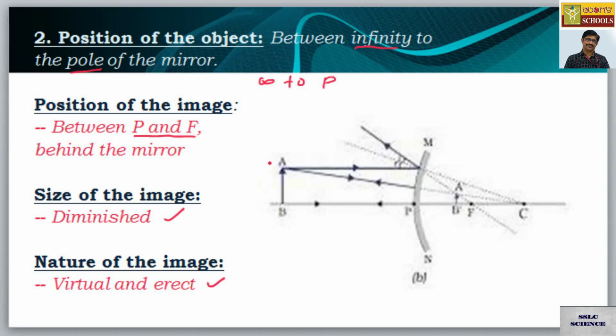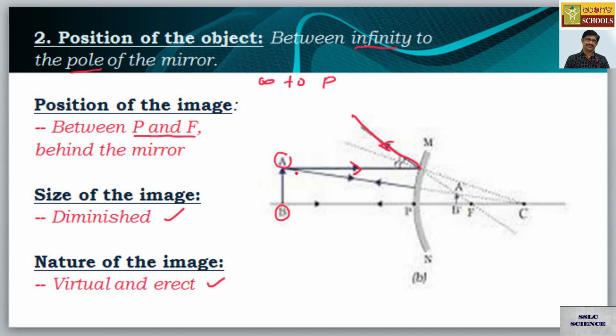Let us focus by placing the object in between infinity and P. Assume it is placed on this side. The points A and B indicate the object which is placed somewhere beyond C. Let's imagine that it is beyond C. The ray of light which is coming from point A moves like this, and after reflection it passes like this.